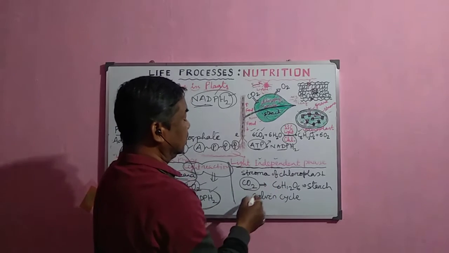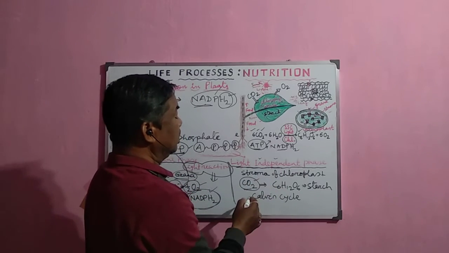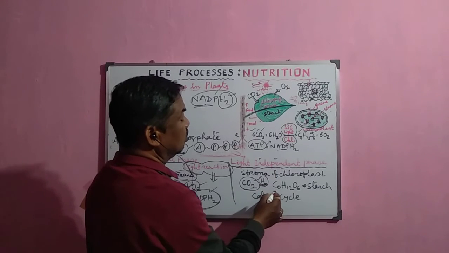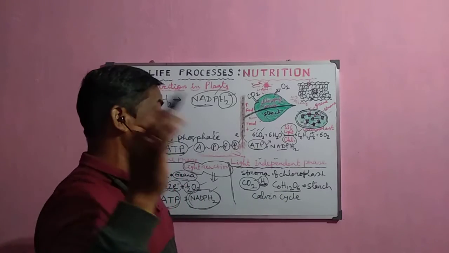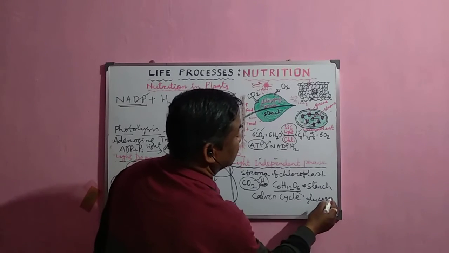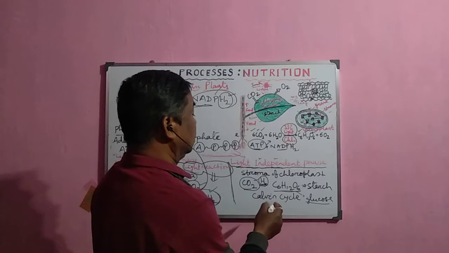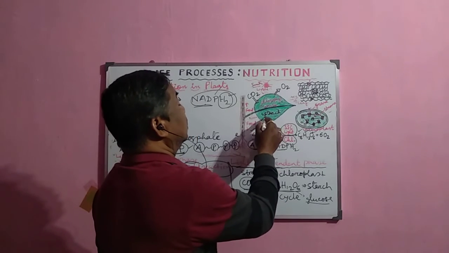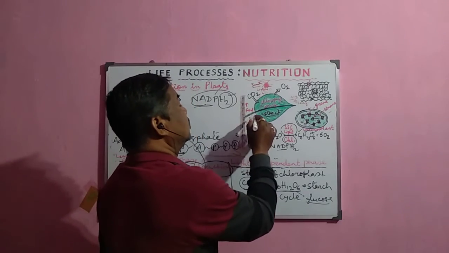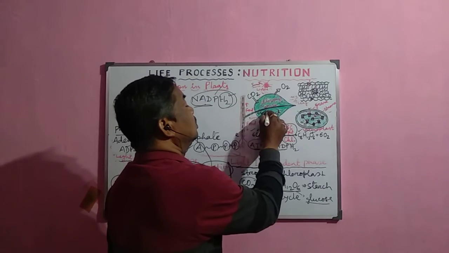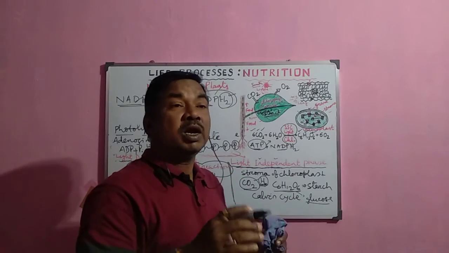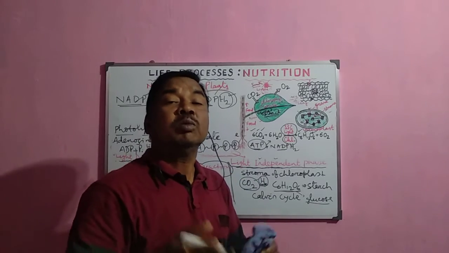But actually in the dark reaction, what happens? The carbon dioxide combines with the hydrogen from NADPH2 to form C6H12O6, that is the glucose molecule, the simplest carbohydrate. And this glucose molecule combines with one another to form starch, which is the storage carbohydrate. Normally, the food is stored in the form of starch. Glucose is a monosaccharide, and monosaccharides normally combine with one another to form a polymer, called a polysaccharide.